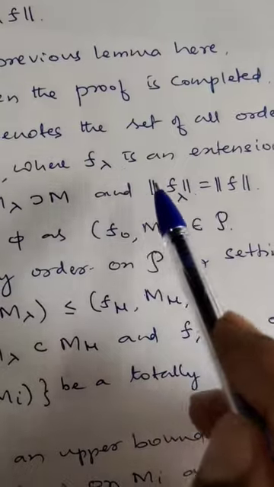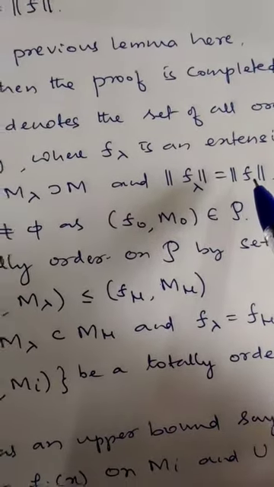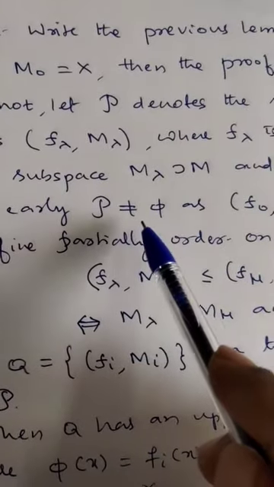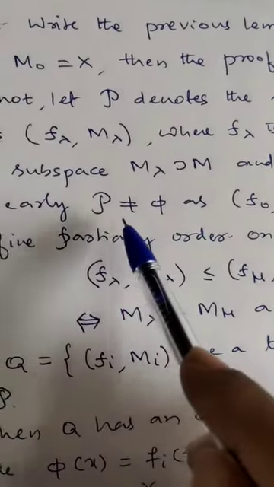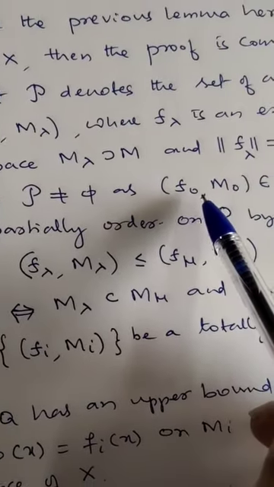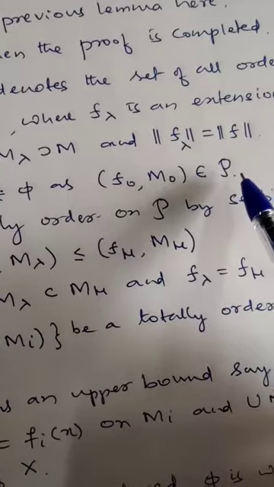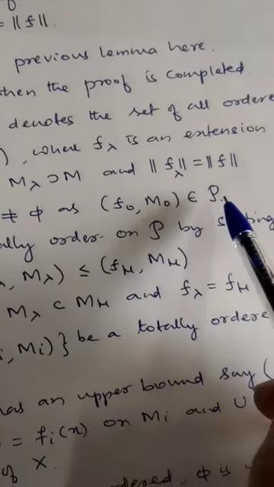Suppose at each time we have proved the lemma for each element. Then clearly P is non-empty, because at least the element (f0, M0) is definitely in P. Otherwise there is no need for the proof itself.